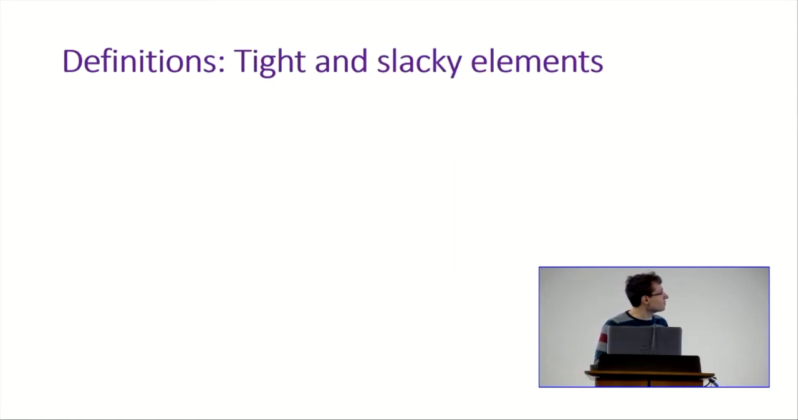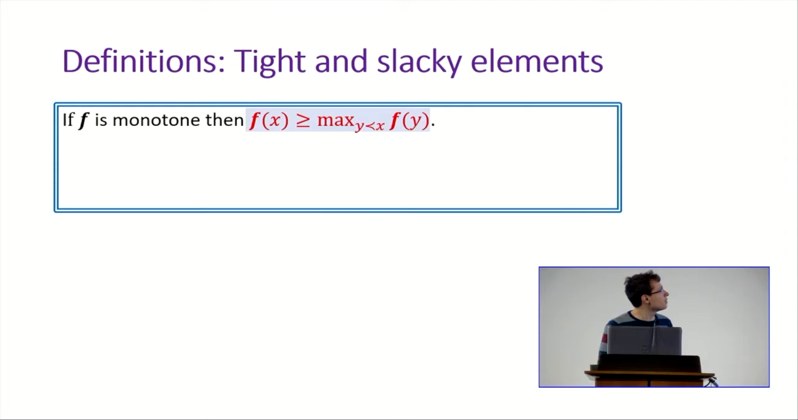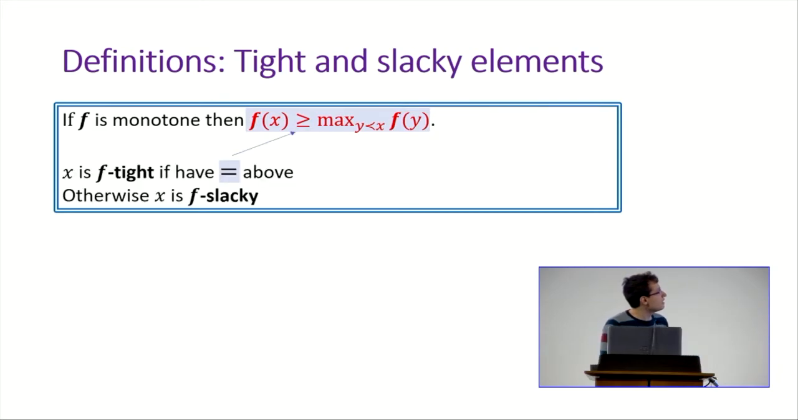To define our main lemma, we introduce the following concepts of tight and slacky elements of the Boolean cube. Suppose you have some monotone function f over the Boolean cube. Then the value of f at x is at least the largest value among all the predecessors of x. Now we say x is f-tight if this inequality is tight. Otherwise, we say x is f-slacky.